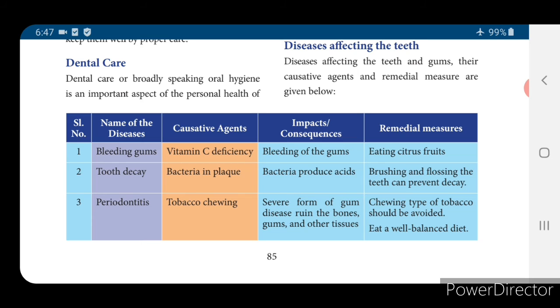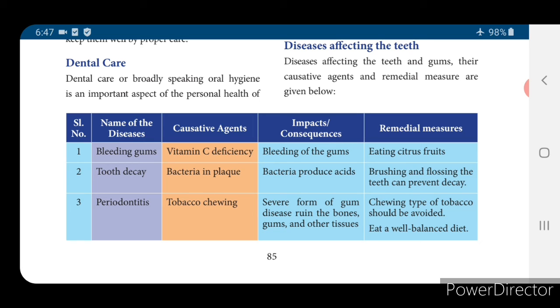Tooth decay. By eating chocolates in large numbers, the teeth will decay. The causative agent is bacteria in plaque, and the bacteria produce acids. Because of the acid secretion, your teeth will decay. So what is the remedy? Brushing and flossing the teeth can prevent decay. After eating sweet items, you have to gargle, so the food particles present in your teeth can be removed easily.